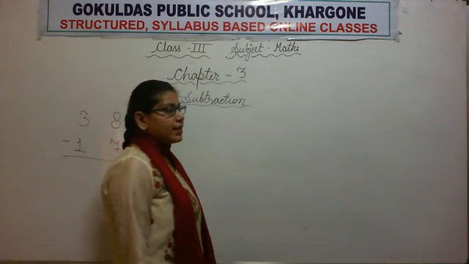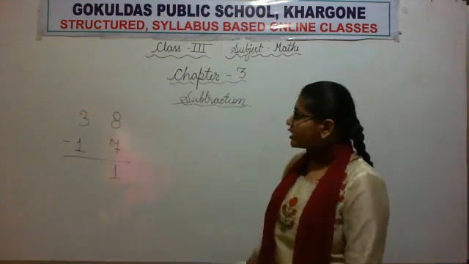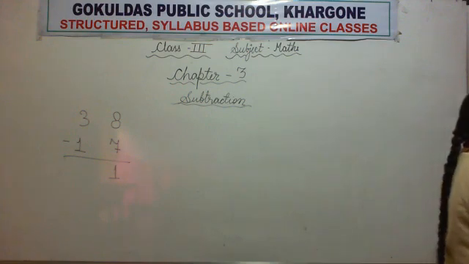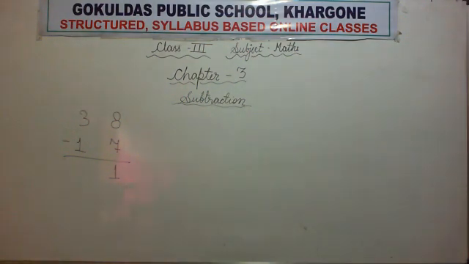Very good. Now what will we do next? We will draw 3 sticks. Yes, all of you draw 3 sticks. Now 3 minus 1. So how many sticks will you cancel? Very good. You will cancel 1 stick. So cancel 1 stick.